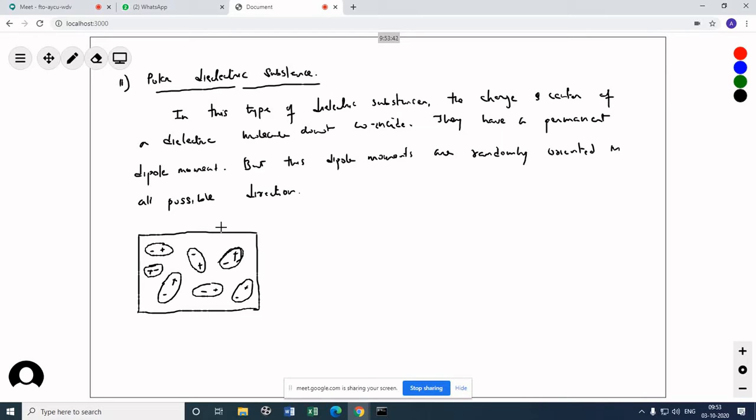No proper orientation. And now when they are placed in an electric field, same story. All of them are going to get aligned in the same direction. By dipoles, you can understand two charge centers, that's it. And this is the direction of the applied electric field.